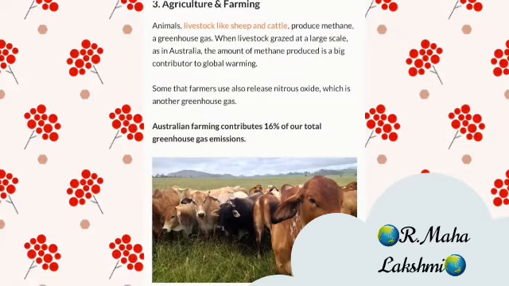3. Agriculture and farming. Livestock like sheep and cattle produce methane, a greenhouse gas, and livestock graze on a large scale in Australia. The amount of methane produced is a big contributor to global warming. Some fertilizers that farmers use also release nitrous oxide, which is another greenhouse gas. Australian farming contributes 16% of our total greenhouse gas emissions.